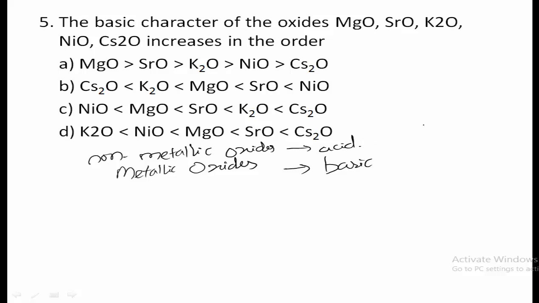Non-metallic oxides are acidic, like carbon dioxide, sulfur dioxide. These are all acidic in nature, and metallic oxides are basic in nature. Here magnesium, strontium, potassium, nickel, cesium are all metals, and thus they will form metallic oxides, and they are all basic in nature. But you have to find which one is more basic and which one is less basic.